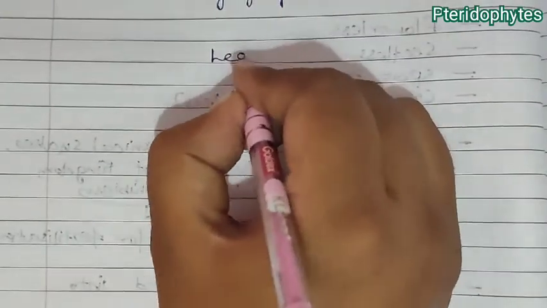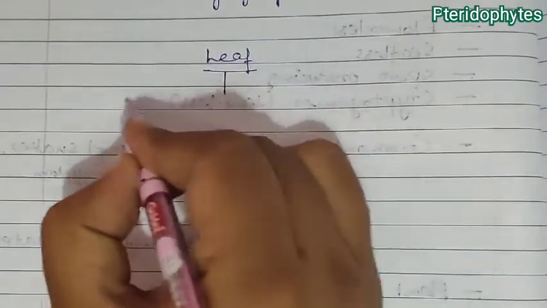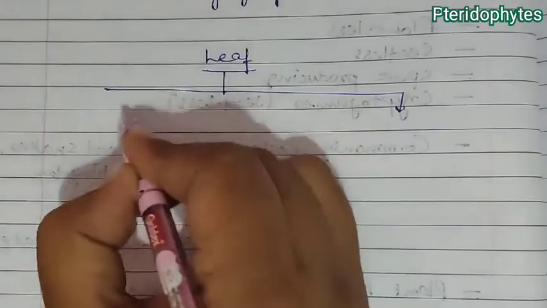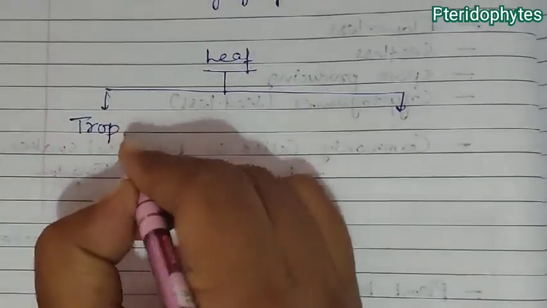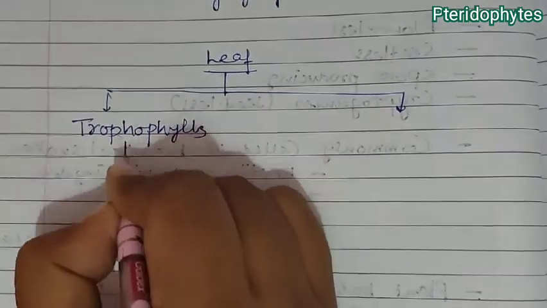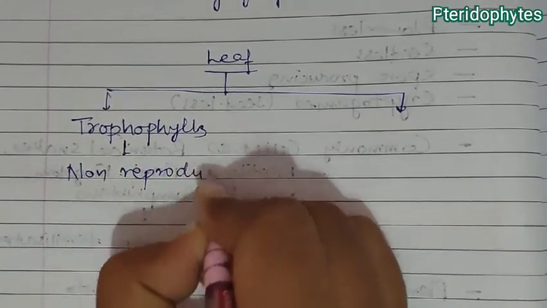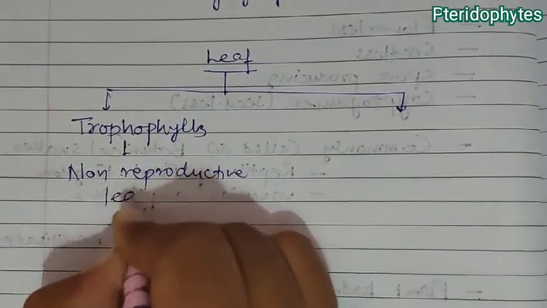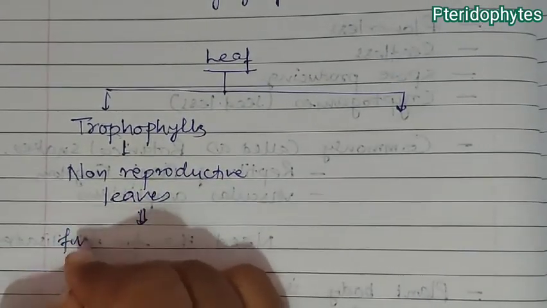Now they have true root, stem and leaf. When we talk about leaves, they have two types of leaves in the first classification: trophophylls and sporophylls. Trophophylls are the non-reproductive leaves, which do not play a role in reproduction.